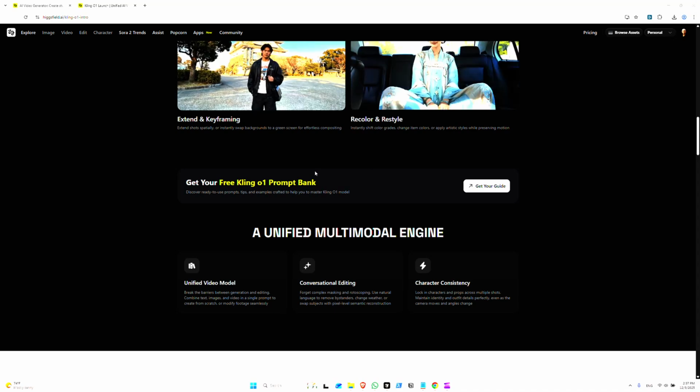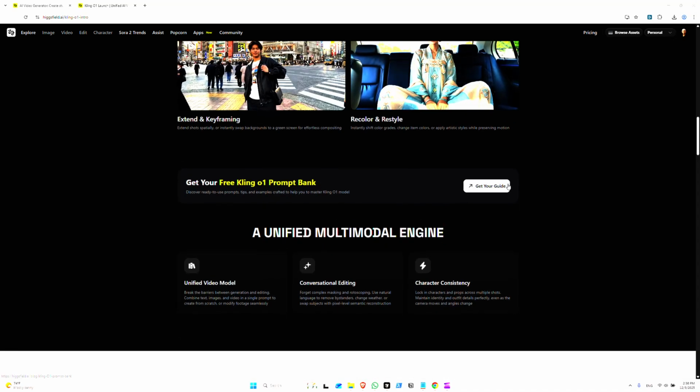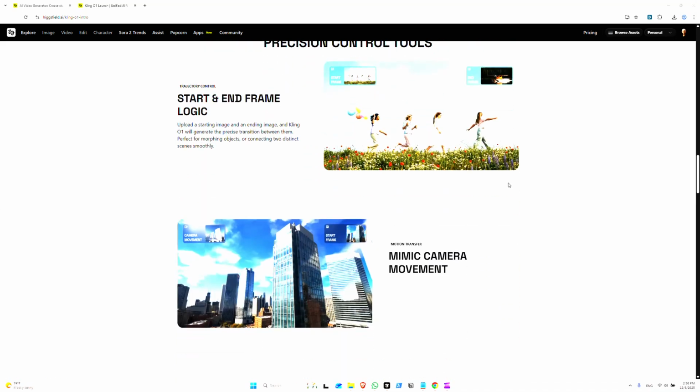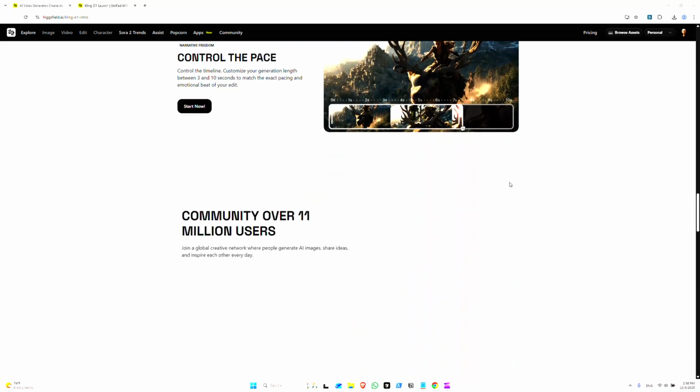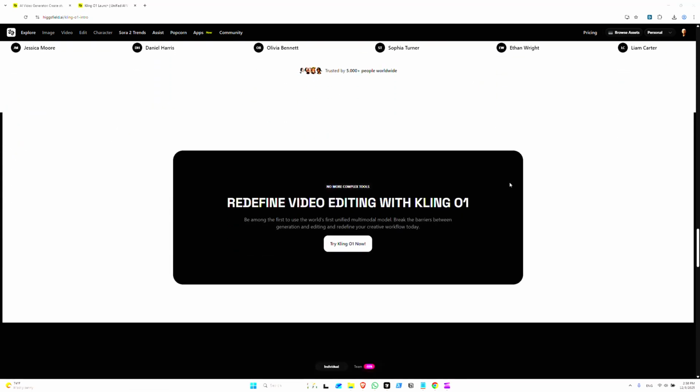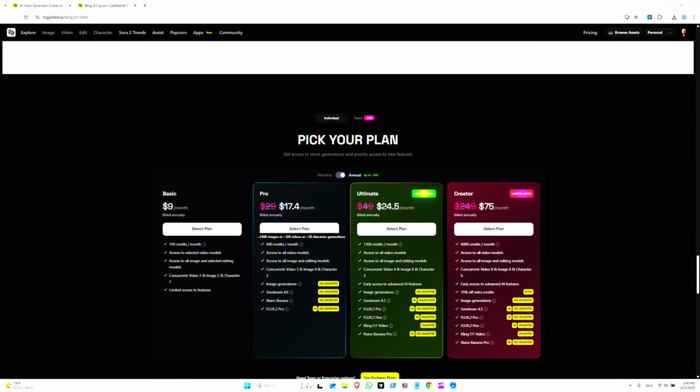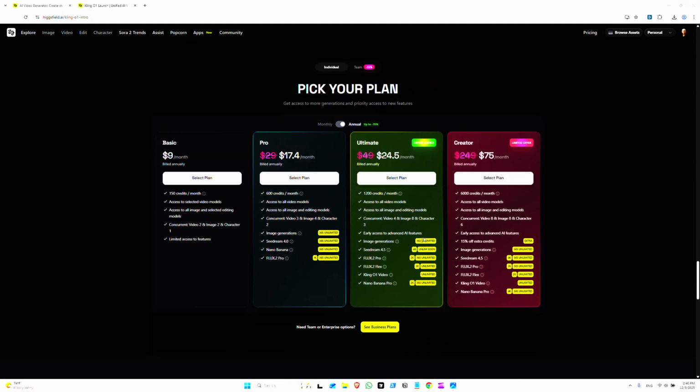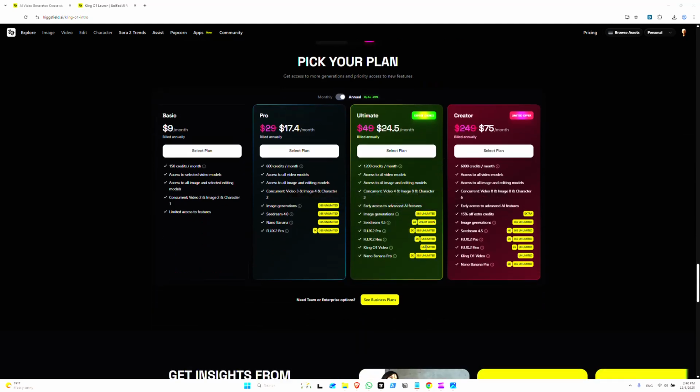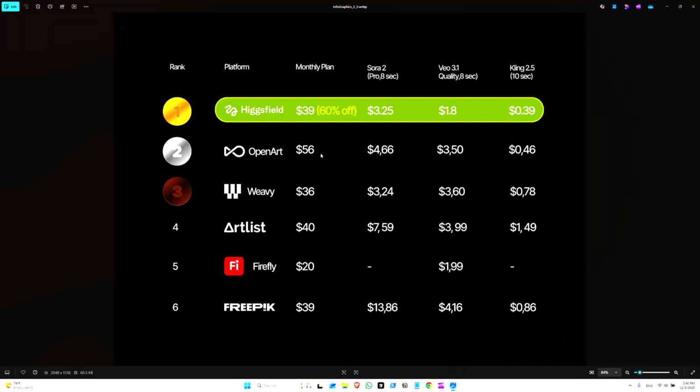And here on Higgsfield, we have an awesome prompt bank right here. Exact controls and instructions. Lots and lots of features. I have the Ultimate plan right here. The Ultimate does feature unlimited Kling O1 video. And I myself have switched from Leonardo. I was using Leonardo, Freepik, WaveSpeed, but now I've been doing basically almost everything here on Higgsfield. The pricing's really great. They have a comparison chart right here. They have the best price by quite a margin.